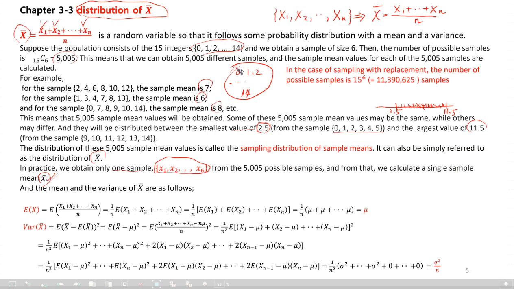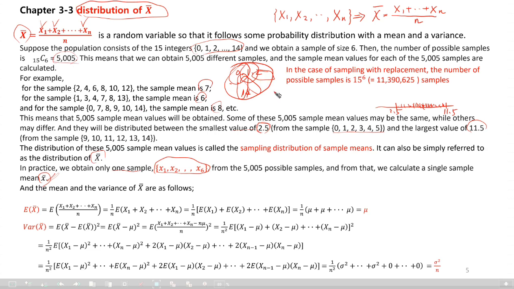In other words, a sample can be chosen like this, with size 6. How many are possible? 5,005.